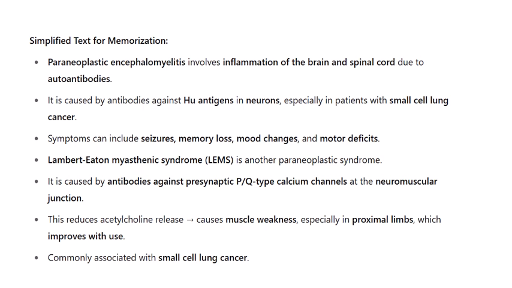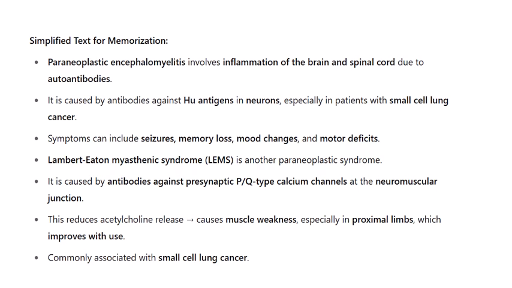Lambert-Eaton myasthenic syndrome, LEMS, is another paraneoplastic syndrome. It is caused by antibodies against presynaptic P/Q-type calcium channels at the neuromuscular junction. This reduces acetylcholine release and causes muscle weakness, especially in proximal limbs, which improves with use. Commonly associated with small cell lung cancer.